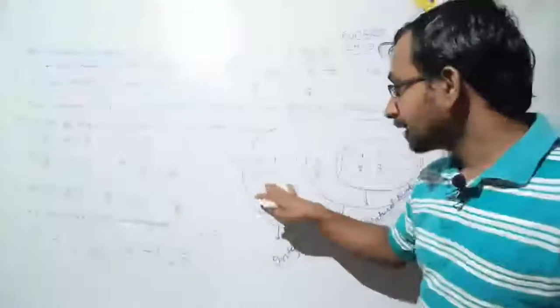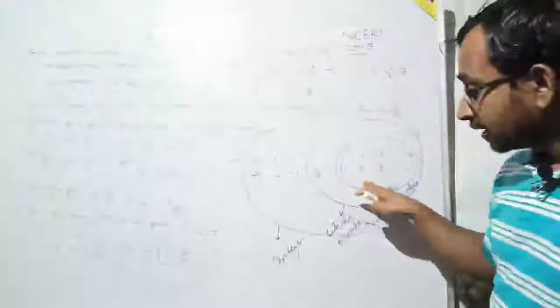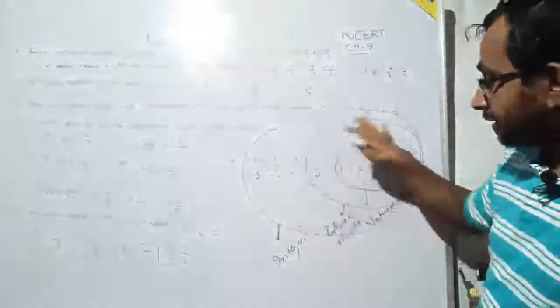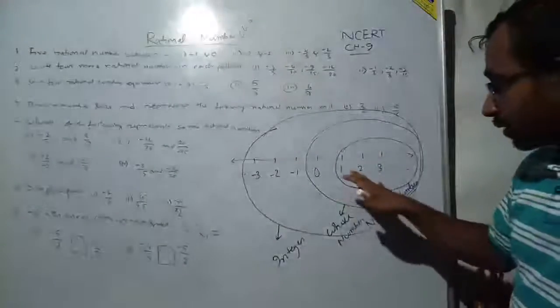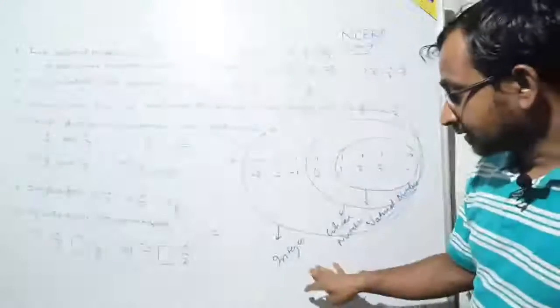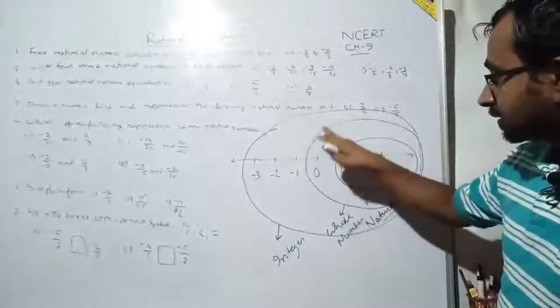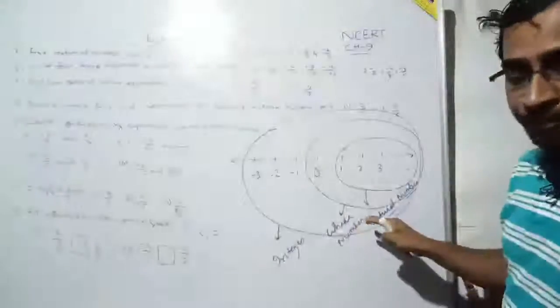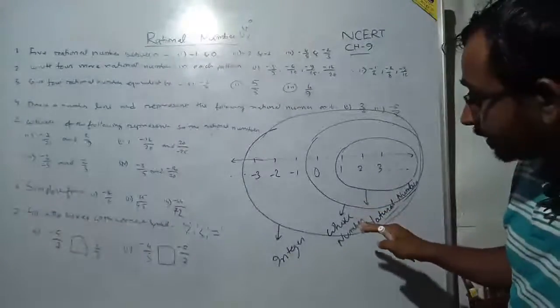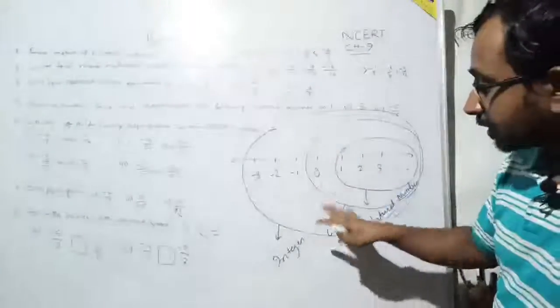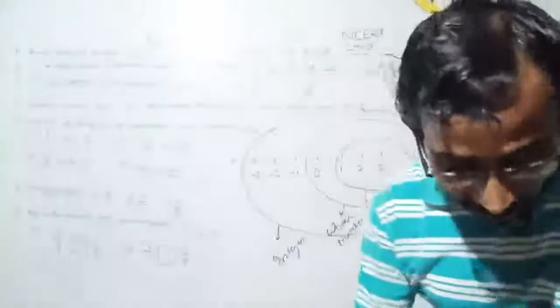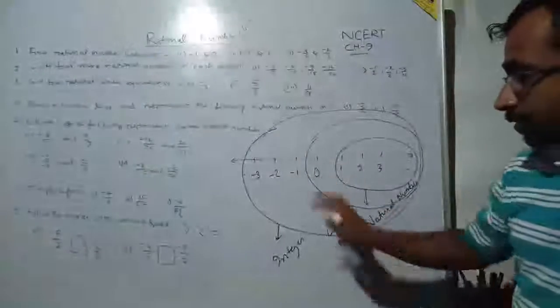Because there are some negative numbers which are not inside the whole number area. So the whole number area is inside the integers. The second innermost circle is inside the outermost circle. Okay, so we can write that all the whole numbers are integers, but all the integers are not whole numbers due to the negative part of it. Understood or not?